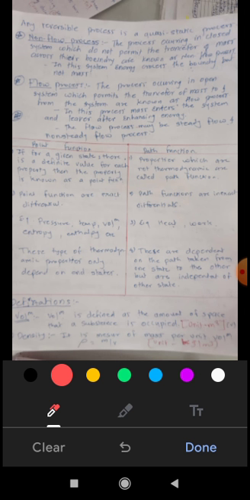Point functions are exact differentials. That means we can derive them. But path functions are inexact differentials. Examples of point function are pressure, temperature, volume, entropy, enthalpy.